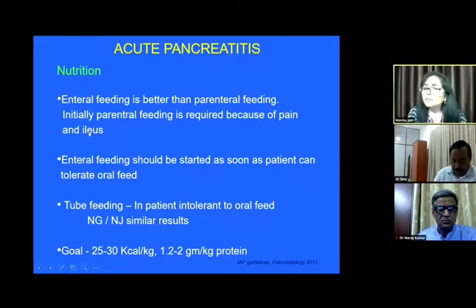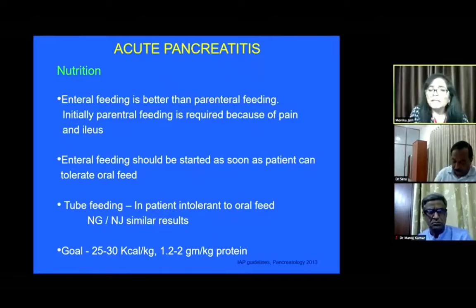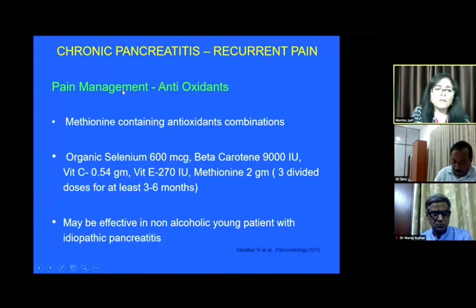But as soon as the patient can take orally, enteral feeding should be started. There are meta-analyses comparing enteral feeding with total parenteral nutrition, and it was seen that definitely the mortality, the infection rate, and the outcome were better in patients who were started on enteral feeding.